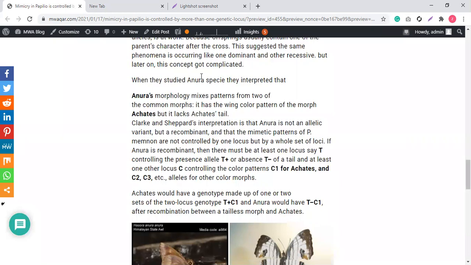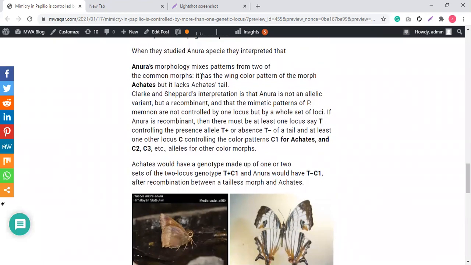We saw so many examples of dominant recessive case in our previous lectures. So move to the next point. When they studied A neura species, they interpreted that A neuron's morphology mixes. Now, how did they notice the difference? This is the case, A neuron's case.